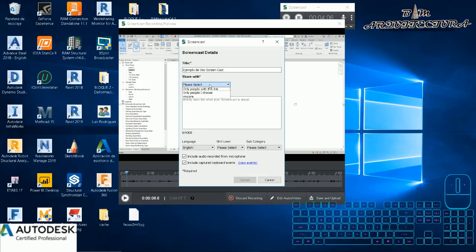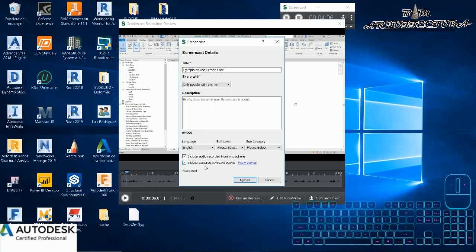For example, you need to put the title and who to share with. You can share with anyone, with a private group, or with some persons. For example, I'd like to share with anyone. It doesn't matter.